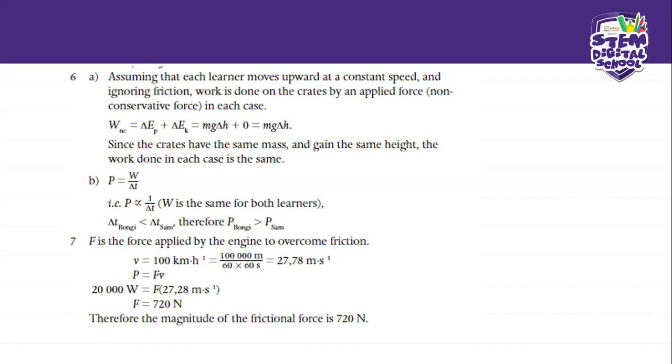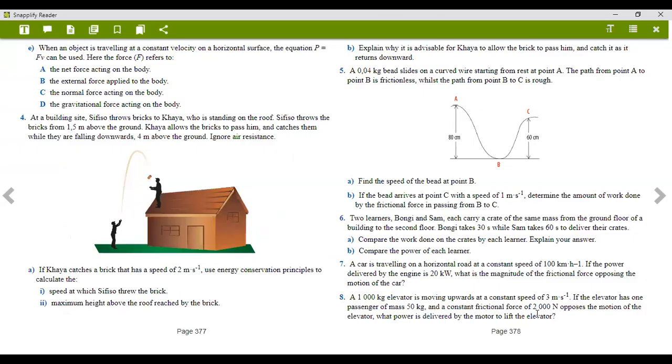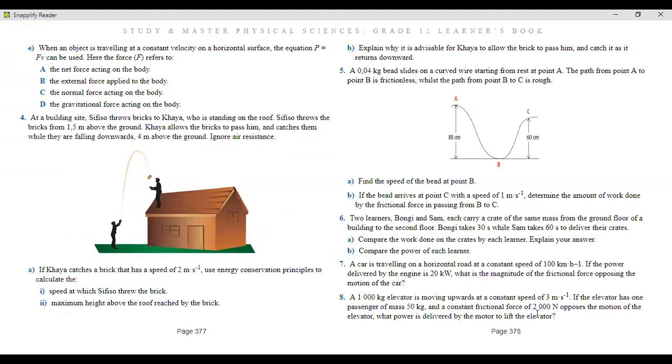Guys, our time is almost up, but I hope that everybody is coming through. We're just going to do the last one, which is number 8. It says, a 1,000-kilogram elevator is moving upwards at a constant speed of 3 meters per second. If the elevator has one passenger of mass 50 kilograms and a constant frictional force of 2,000 newtons opposes the motion of the elevator, what power is delivered by the motor to lift the elevator? Whew.